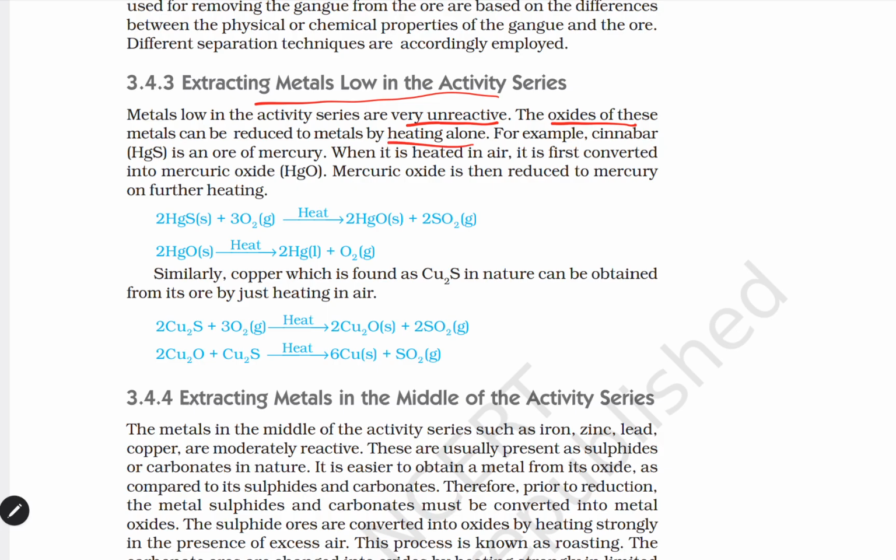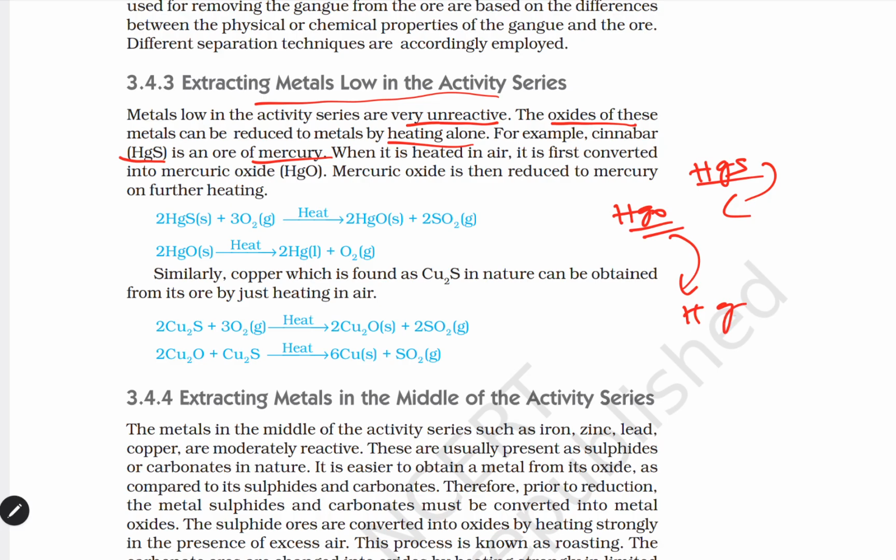For example, cinnabar, that is nothing but HgS, mercuric sulfide. It is an ore of mercury. When it is heated in air, it is first converted into mercuric oxide, HgO, from HgS. Then mercuric oxide is reduced to mercury by further heating.